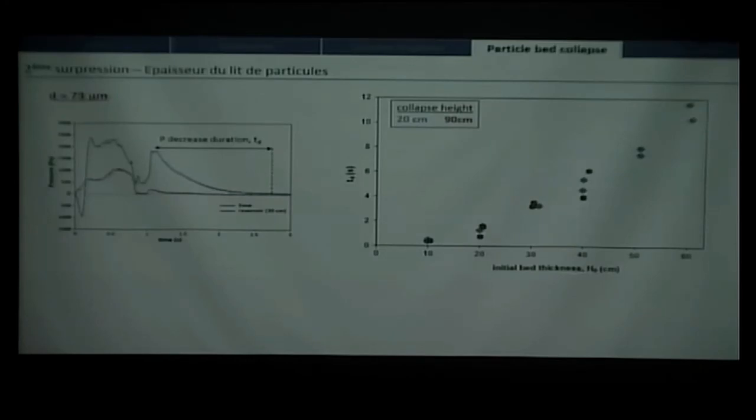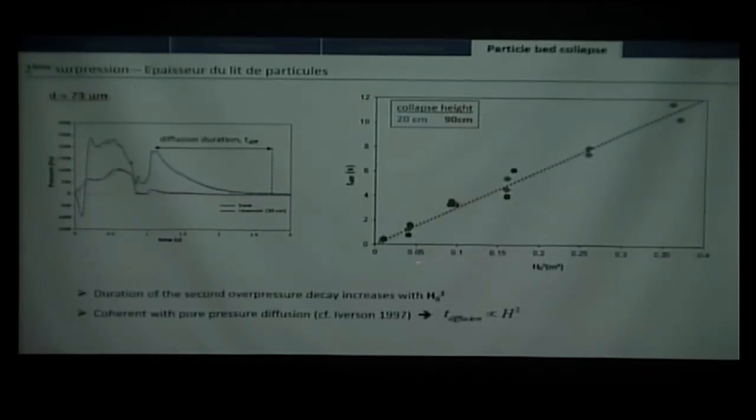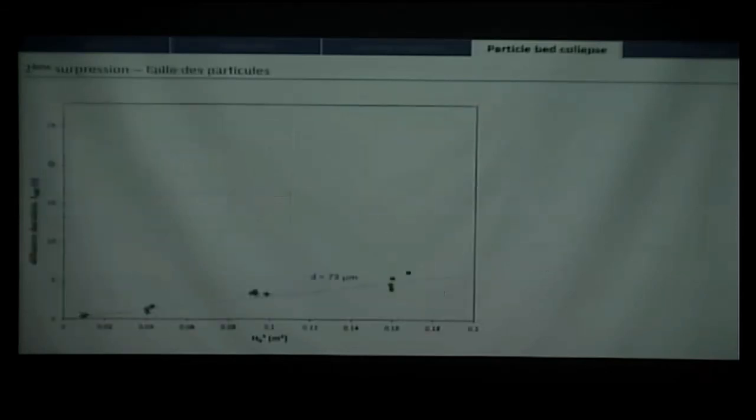When we plot instead the square of the bed thickness, there is a proportionality. That is coherent with the results of Iverson and other pore pressure diffusion experiments, which show that the diffusion duration is proportional to the square of the bed thickness. So here we suppose that we are in the presence of a diffusion of pore pressure in the bed.